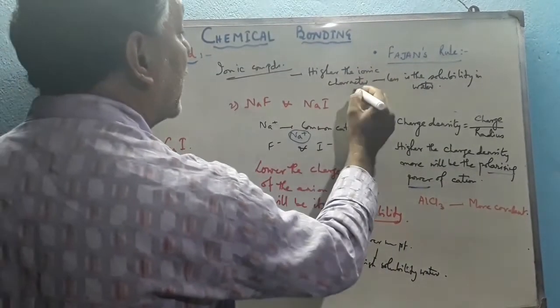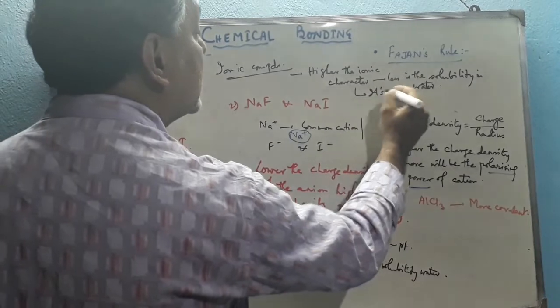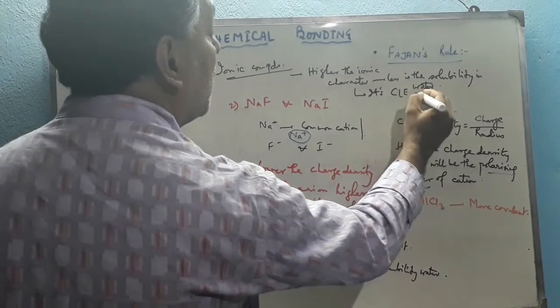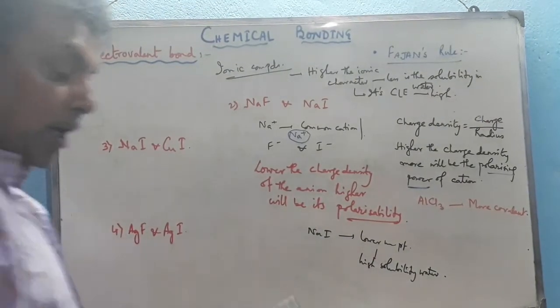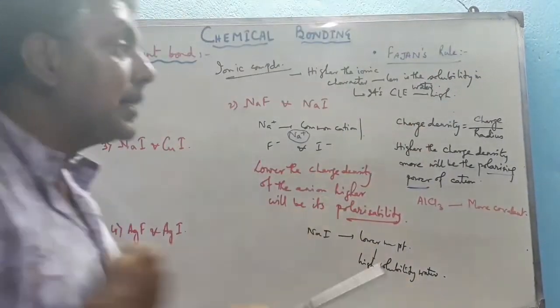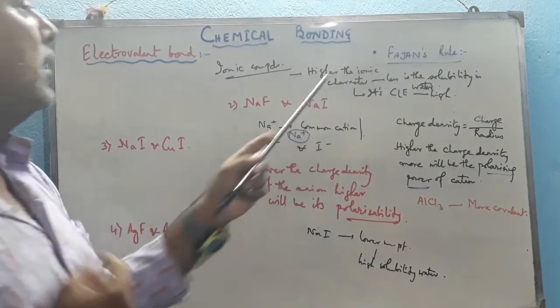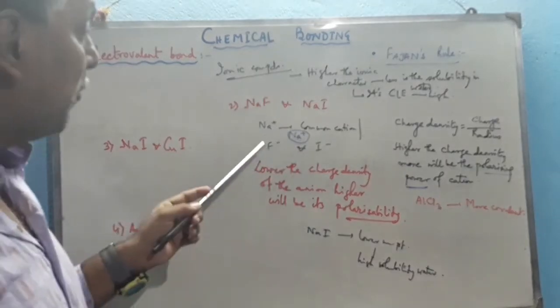Higher the ionic character, its CLE becomes very high, and hence it is less soluble in water because the CLE is greater than the solvation or hydration energy supplied by the water molecule. Hence these compounds are less soluble.